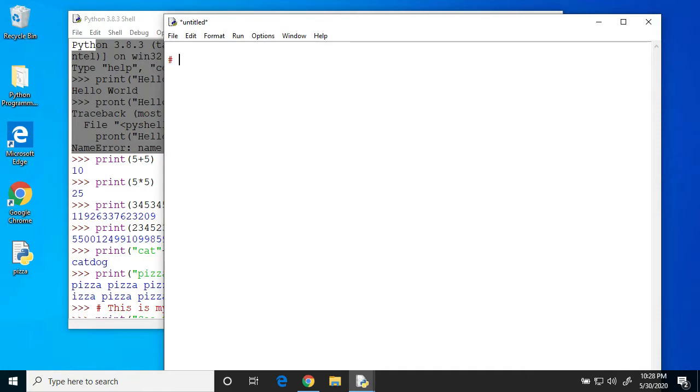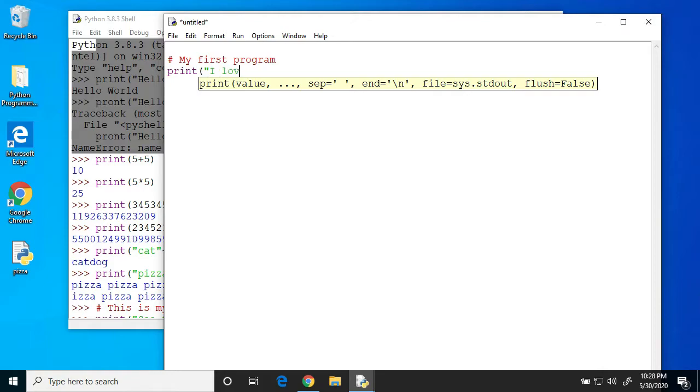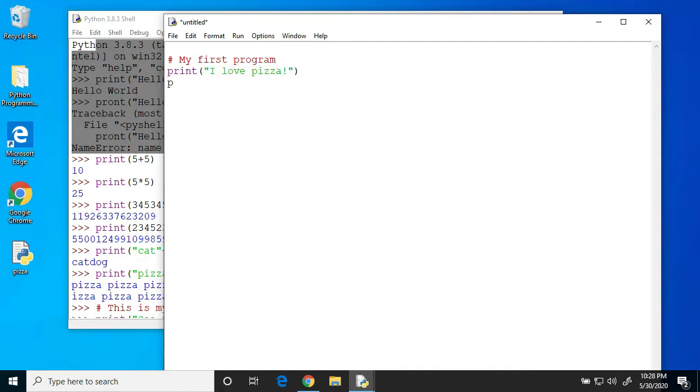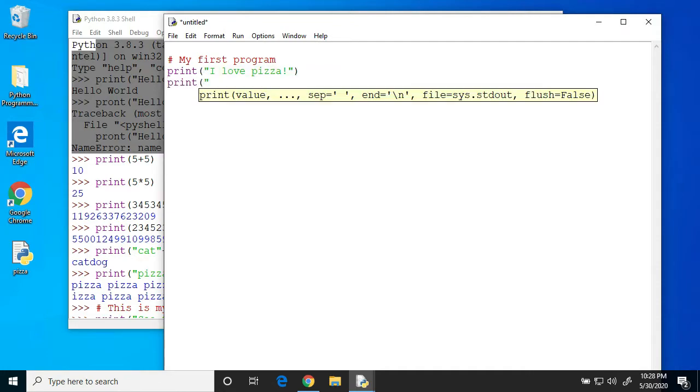I'm going to start off with a comment: My first program. Print, I love pizza. Then print, pizza times 20.